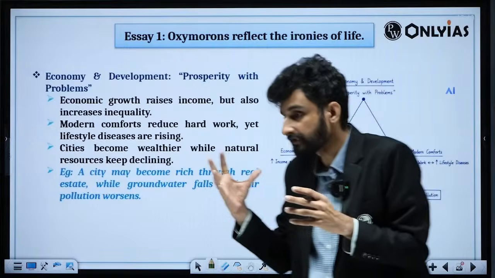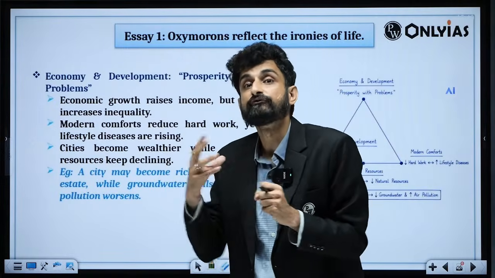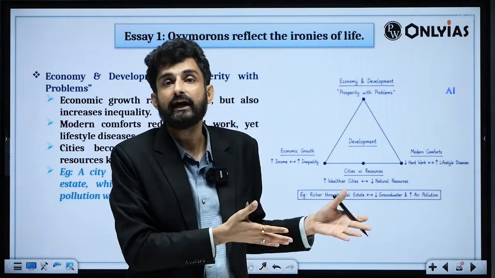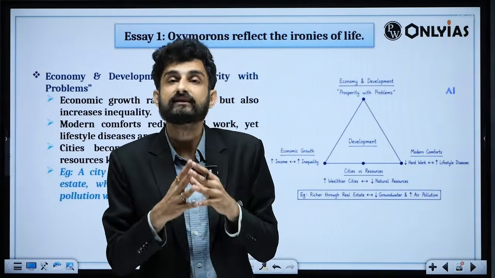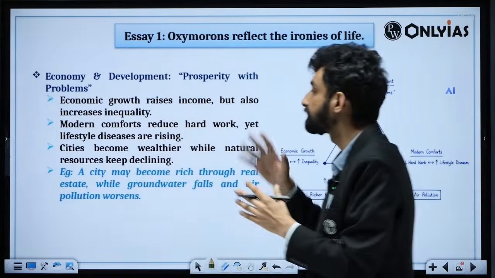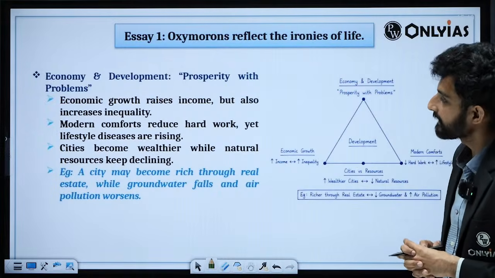Indian government is running the Fit India campaign, and on the other hand, we are the diabetes capital of the world. So all these are the contrast, the surprising realities of the individuals, societies and the families.